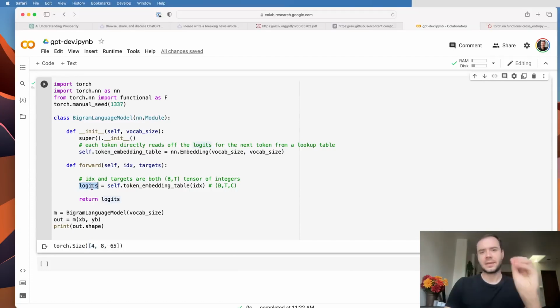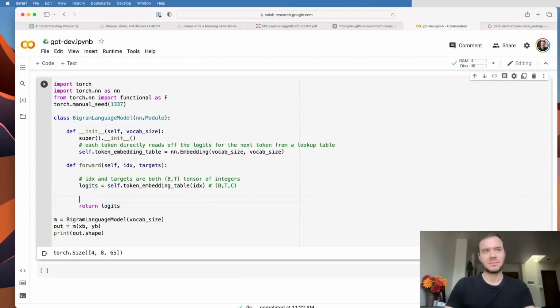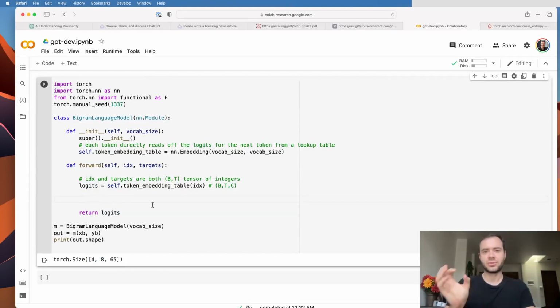Now that we've made predictions about what comes next, we'd like to evaluate the loss function. In the makemore series, we saw that a good way to measure a loss, or the quality of the predictions, is to use the negative log likelihood loss, which is also implemented in PyTorch under the name cross entropy. So what we'd like to do here is loss is the cross entropy on the predictions and the targets.